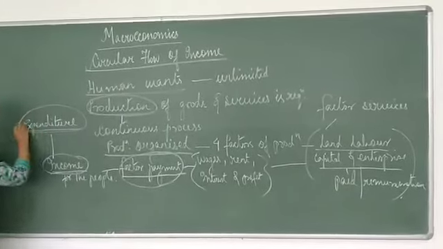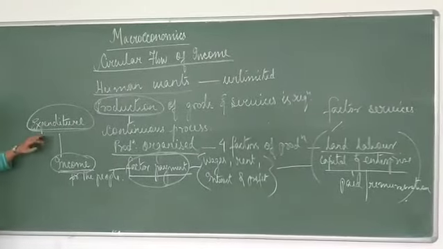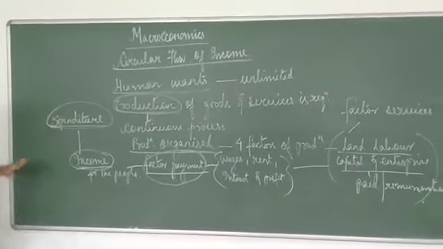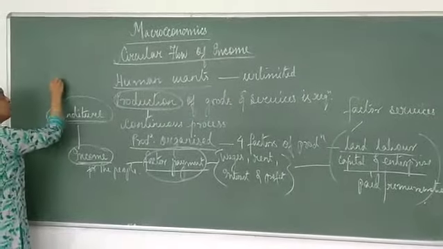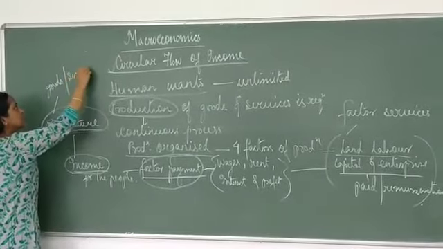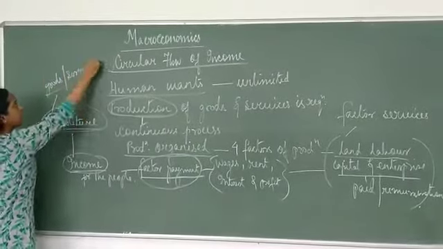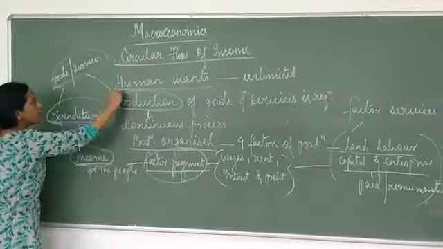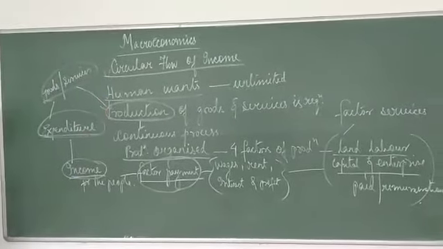And what we are doing with income? We are taking up expenditure. Where are we spending our income? We are spending our income on goods and services, goods and services that are coming from the production units.